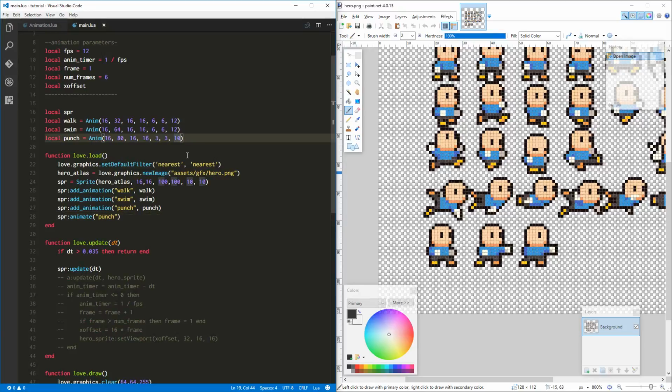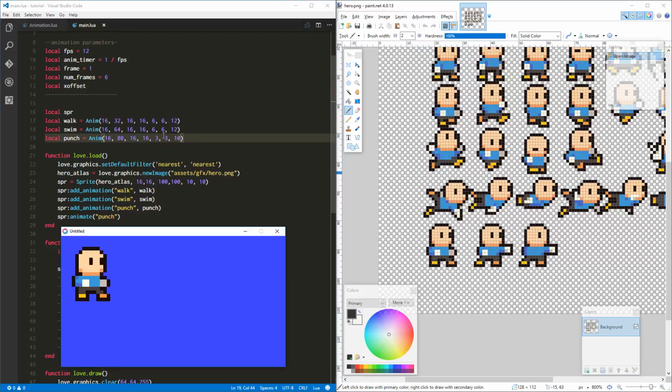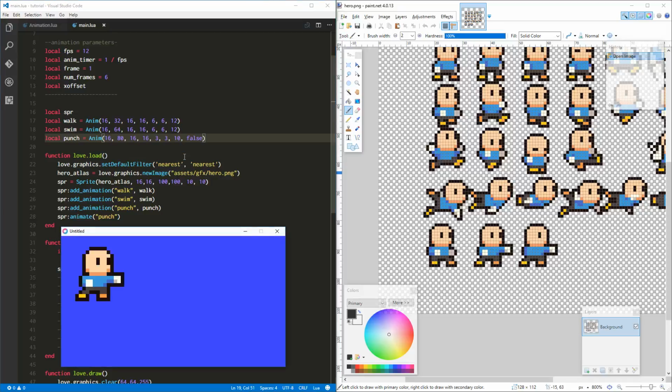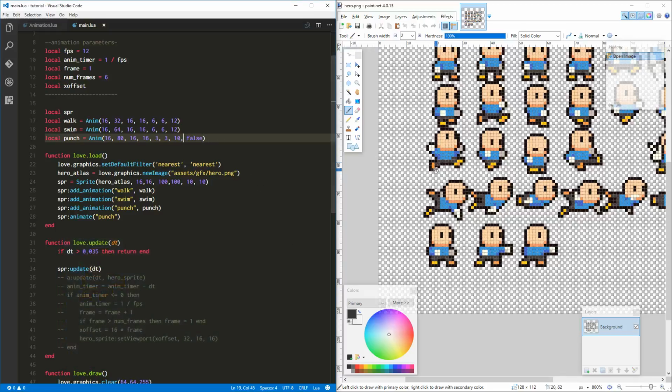We should be able to say at punch, for this punch animation, we should be able to add our new optional parameter. Actually, let's test it like this, because with no parameter, it should do the same thing as before. Punch, punch, punch, punch, punch. And that is absolutely what it's doing. But if we say we don't want it to loop, we just want it to play once. Boom. Perfect. That's exactly what it's doing. Okay. That does exactly what we want.